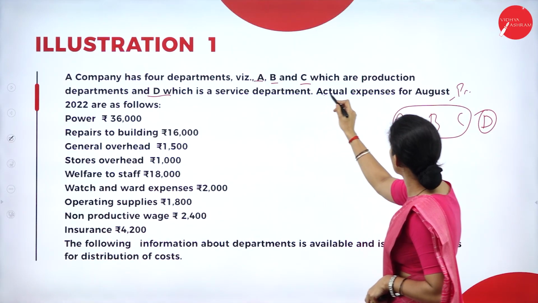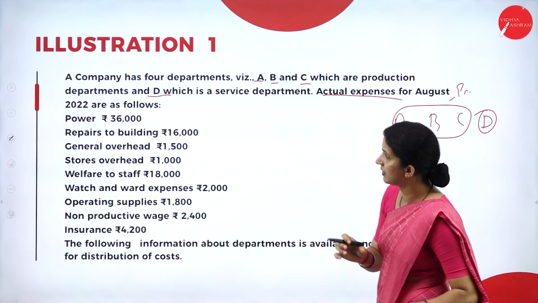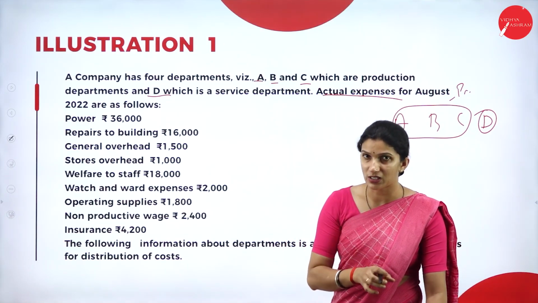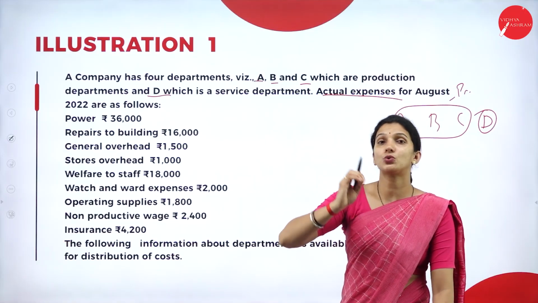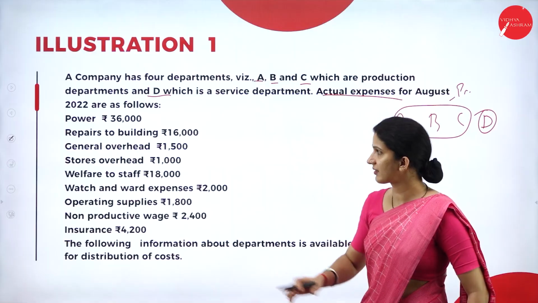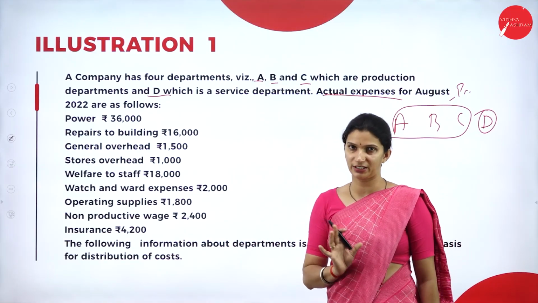Now the actual expenses for August 2022 are as follows. For the month of August 2022, what are the total expenses? These are all the indirect expenses incurred, given here.